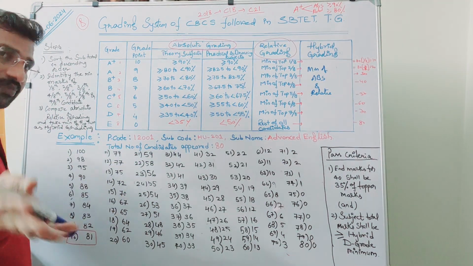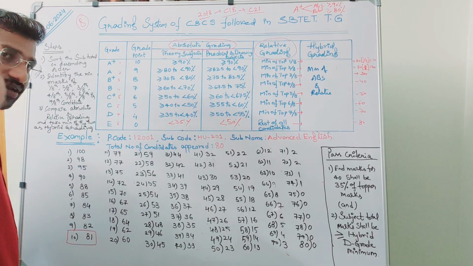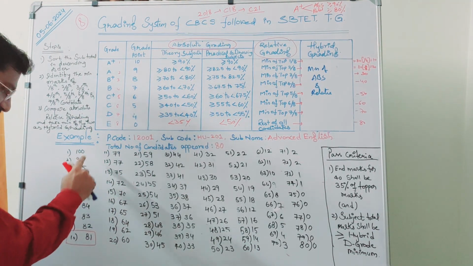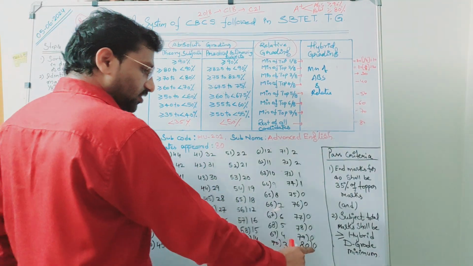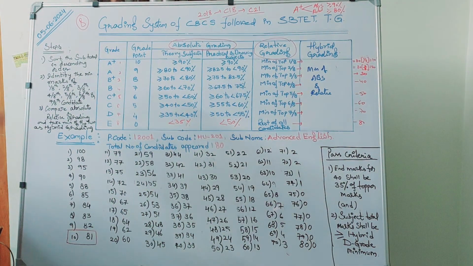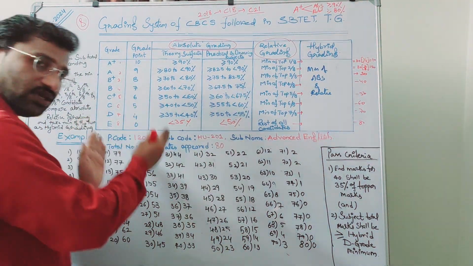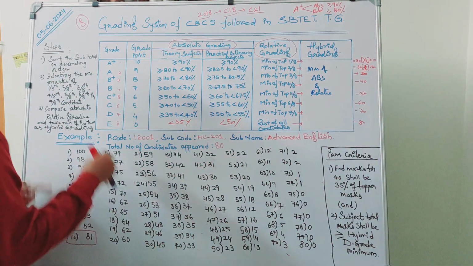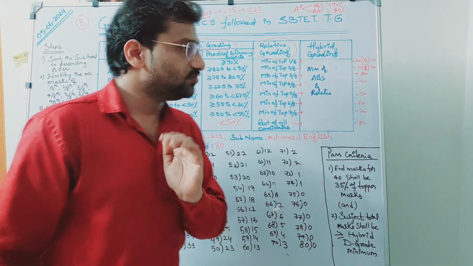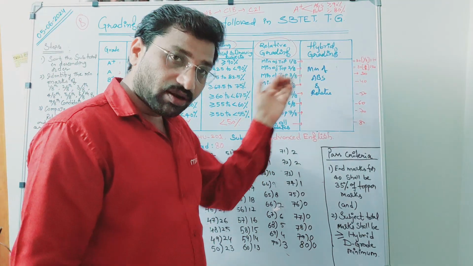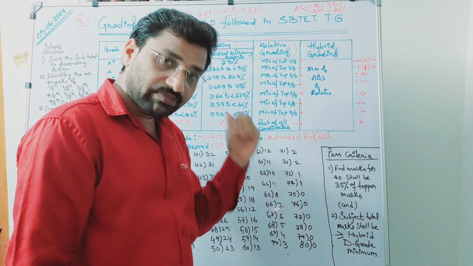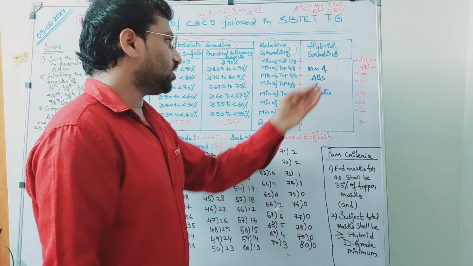May not be possible, may be possible, but in this case I have taken that the highest marks are also 100. So 100, 98, 95, decreasing. Finally, some people also will be getting 0 marks. First step is sort the subject total in descending order. The second one is identify 1 by 8th candidate marks, then 2 by 8th candidate marks, then 3 by 8th candidate marks, and so on. So let us go with the first one.